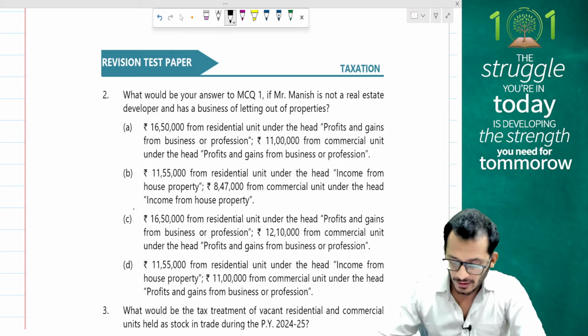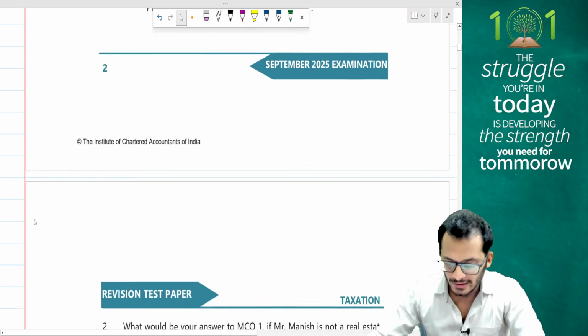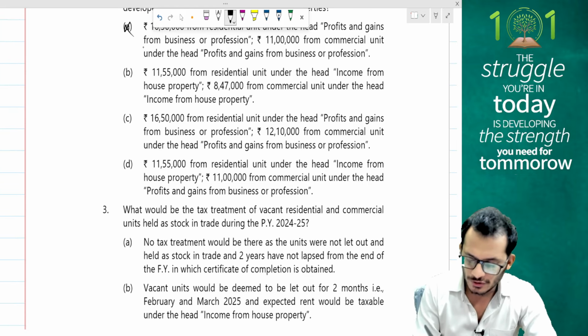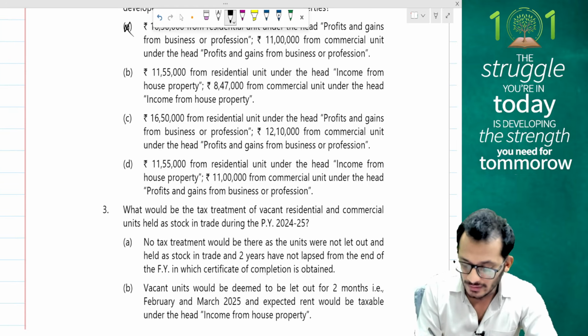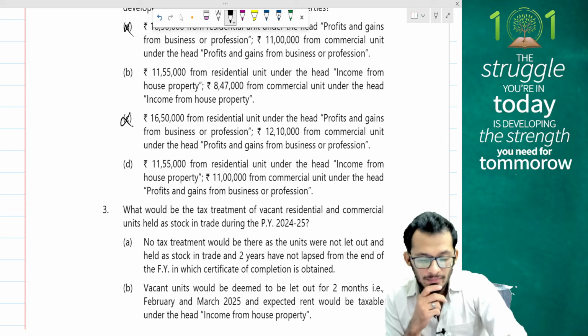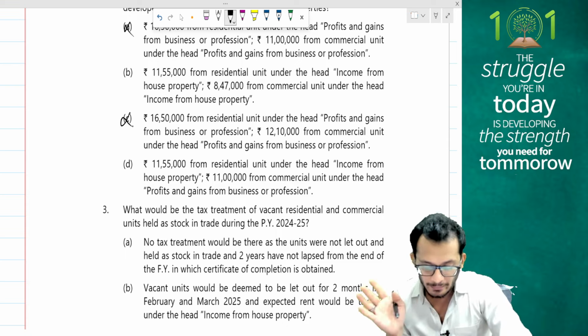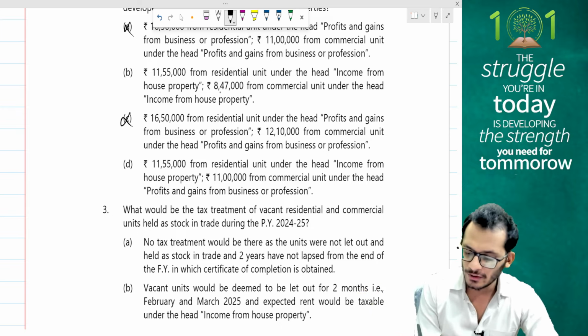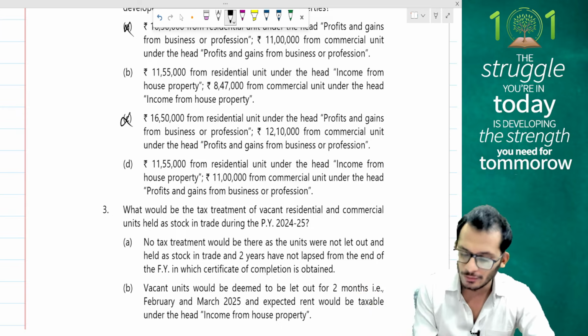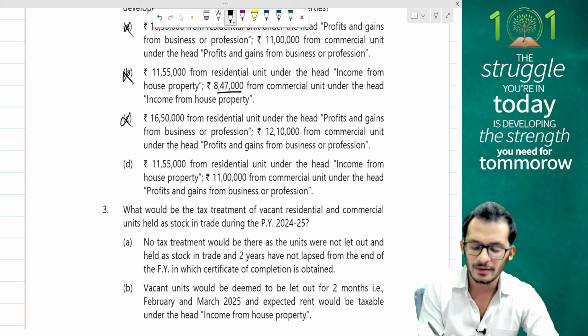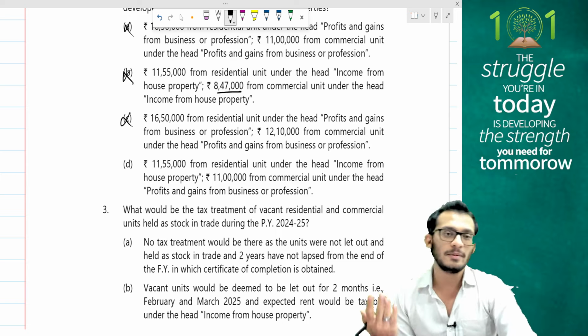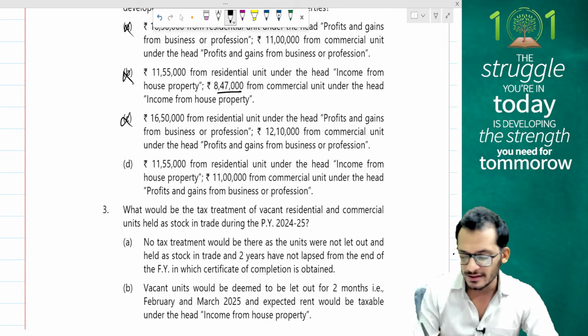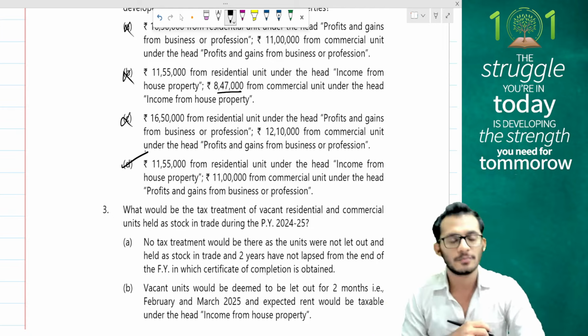So I'm going to look for an answer where 11,55,000 still remains under HP, which becomes either option B or option D. Look at 11,55,000 and 11 under PGBP. Now we need to decide whether 8,47,000 is the one which is going under HP. No, 8,47,000 is also not going under HP, people. It is going to go under PGBP because commercial units can be taxable under PGBP. This automatically gives me the answer as option number D.